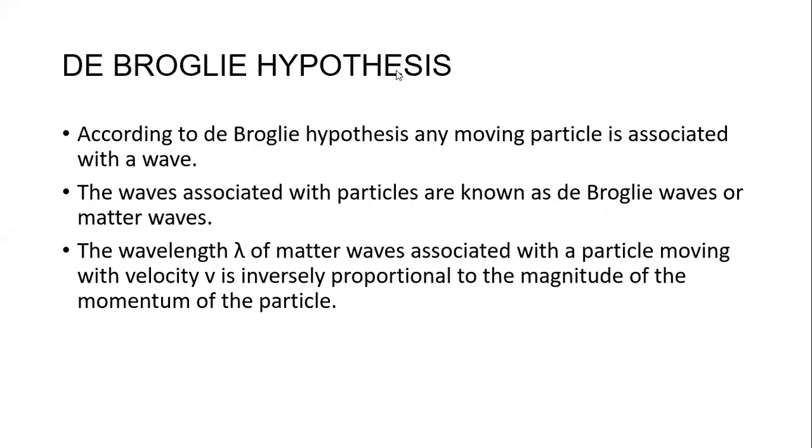De Broglie's hypothesis. According to de Broglie's hypothesis, any moving particle is associated with a wave. The waves associated with particles are known as de Broglie waves or matter waves. The wavelength lambda of matter waves associated with a particle moving with velocity v is inversely proportional to the magnitude of the momentum of the particle. Let us have a look at the equations involved in the de Broglie hypothesis.